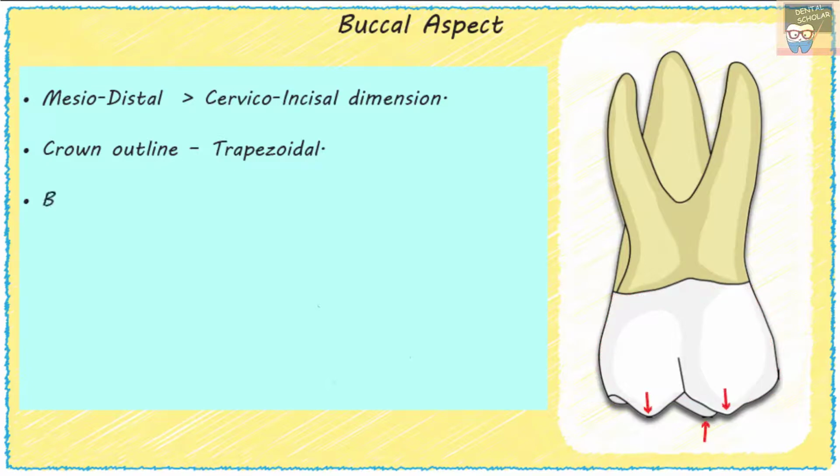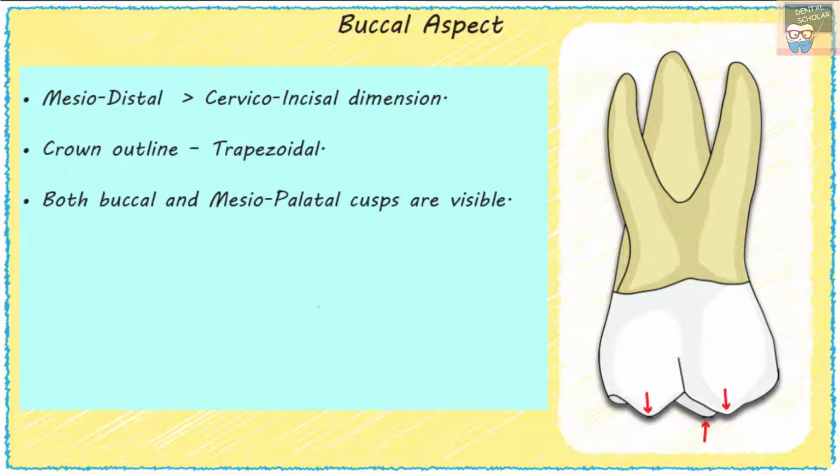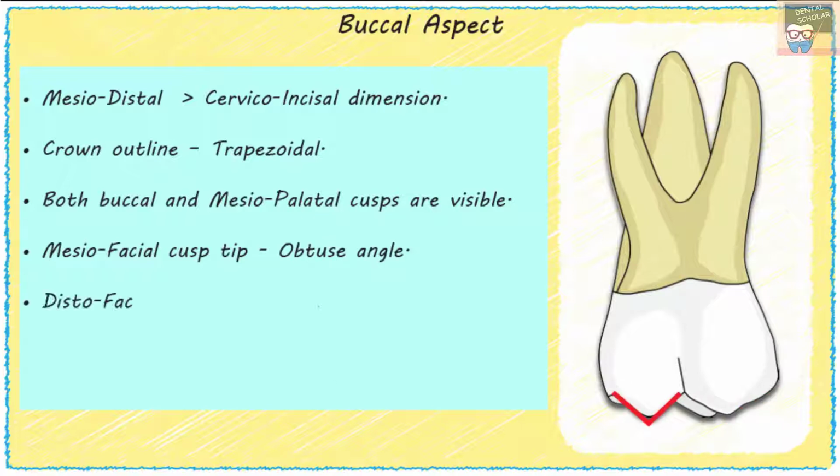From this view, both buccal cusps, that is mesiobuccal and distobuccal, and the mesiopalatal cusp are visible. The mesiobuccal or mesiofacial cusp tip forms an obtuse angle, while the distofacial cusp tip forms a right angle, that is a 90-degree angle.